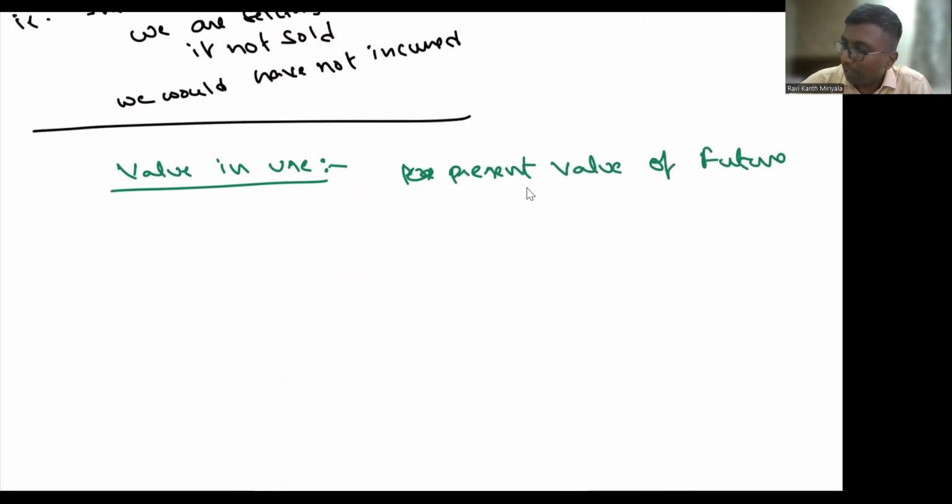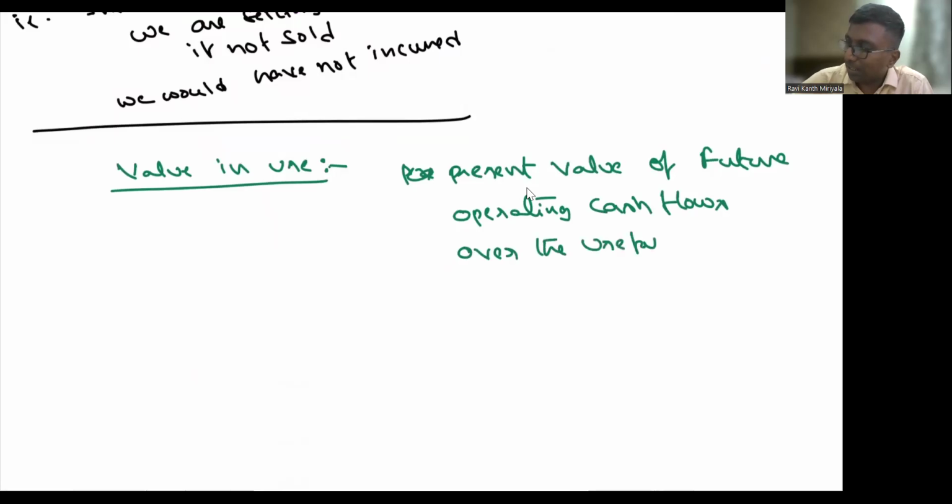Future operating cash flows over the useful life of the asset. So that's not all, my dear, plus, correct? I may be using it for 5 years, 10 years. Afterwards, will I be selling the asset, my dear?